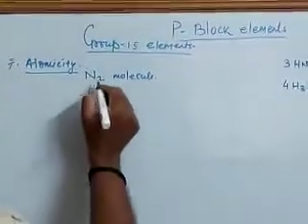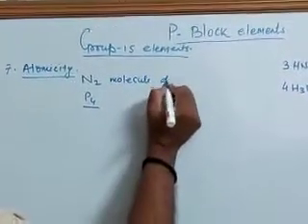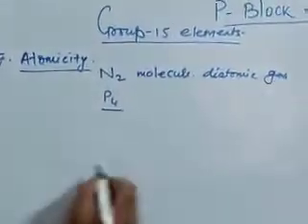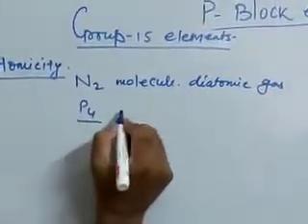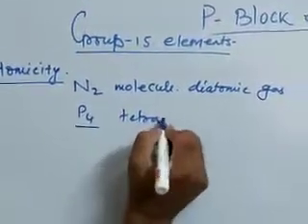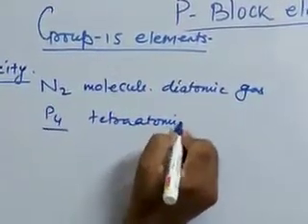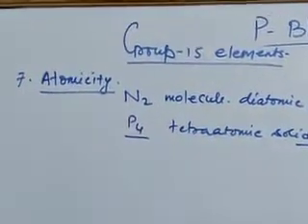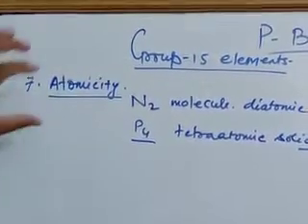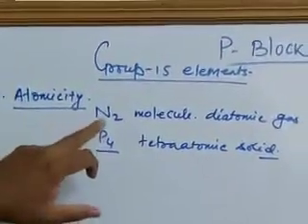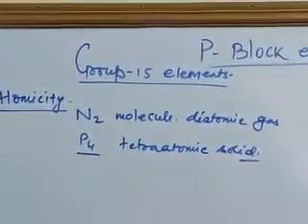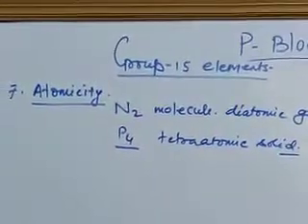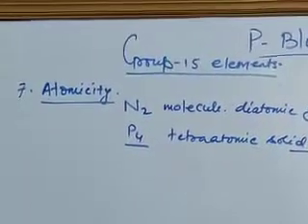Similarly, nitrogen is a diatomic gas, whereas phosphorus is a tetraatomic solid. These properties can be explained on the basis of the anomalous properties which we have already studied.